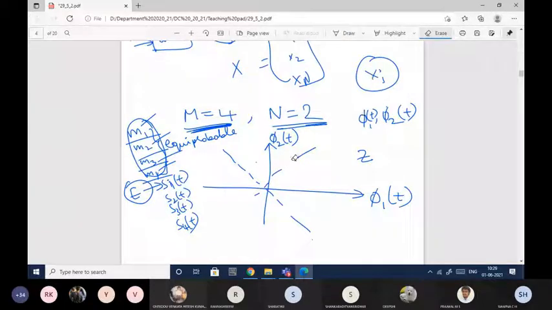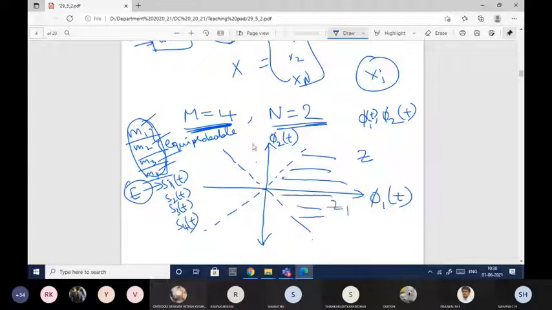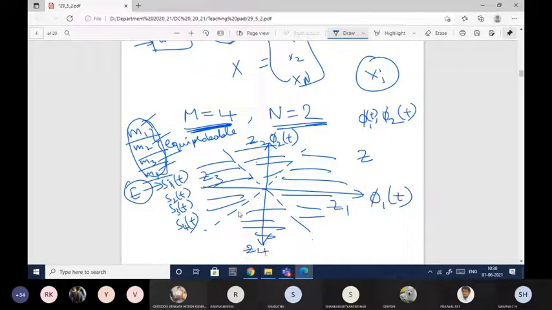The division will be done in this way, where the entire vector space or signal space is divided into 4 regions. If this region I'll name as Z1, this region as Z2, this region as Z3, and this region as Z4. Since 4 symbols are transmitted, I have 4 regions.